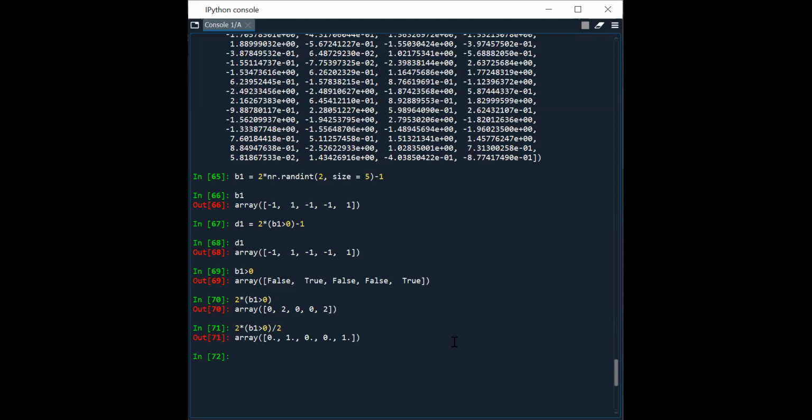It's done now, right? If you do plus 1 divided by 2, the answer is also the same. Why do you want to add 1? When we subtract 1 at the start to make it BPSK, we minus 1. So if you go in the reverse order, you will get the same answer.